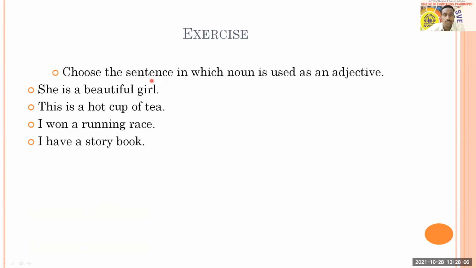And it says choose the sentence in which noun is used as an adjective. Try to understand. Noun is used as an adjective. And here you people have 4 sentences. Those 4 sentences are like this. She is a beautiful girl. This is a hot cup of tea. I own a running race and I have a storybook. All of you just try to think in which sentence noun is used as an adjective. You can answer through poll. Poll is in front of you.